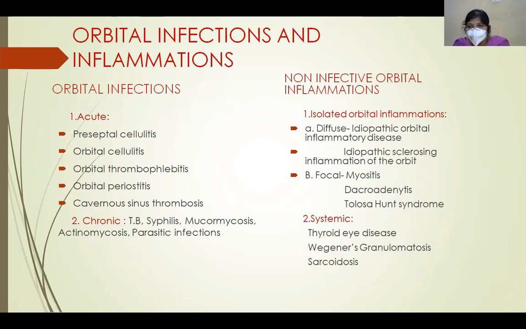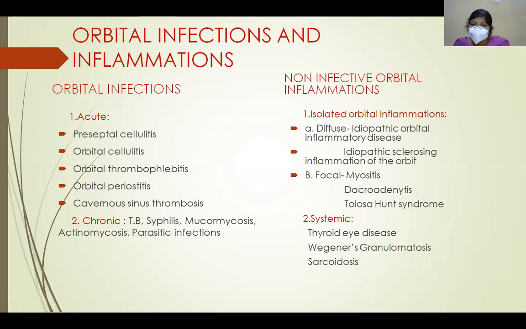In chronic, we have tuberculosis, syphilis, mucormycosis, actinomycosis, and parasitic infections. Coming to non-infective orbital inflammations, we have isolated orbital inflammations, that is either diffuse and focal.